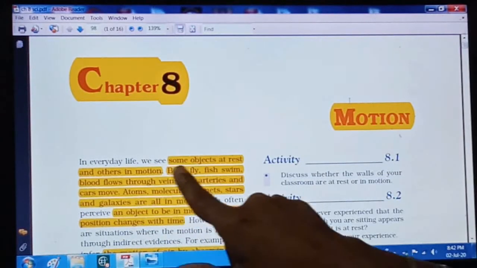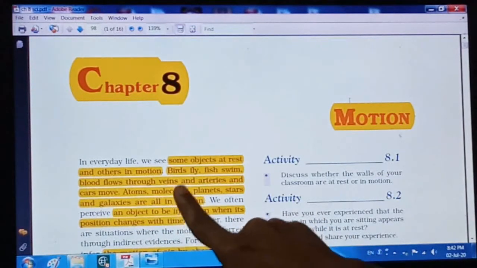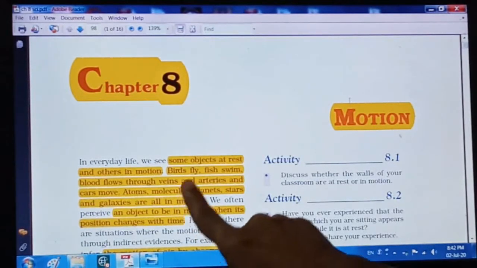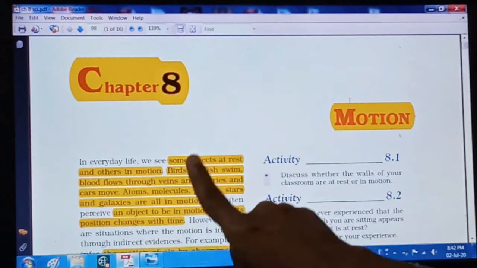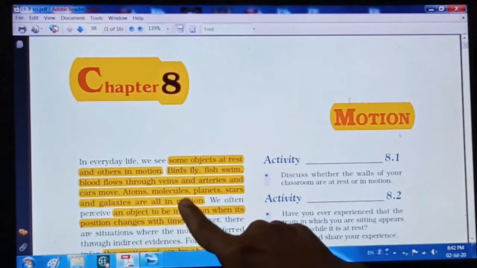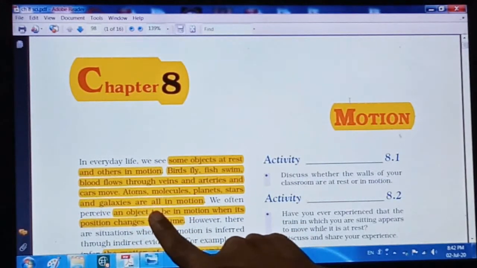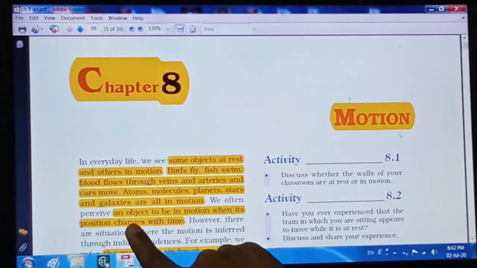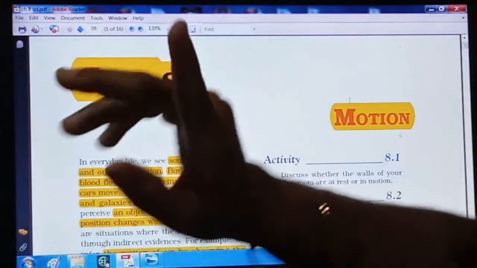So what is meant by motion, or when can we say the object is in motion? The object is said to be in motion when its position changes with time.